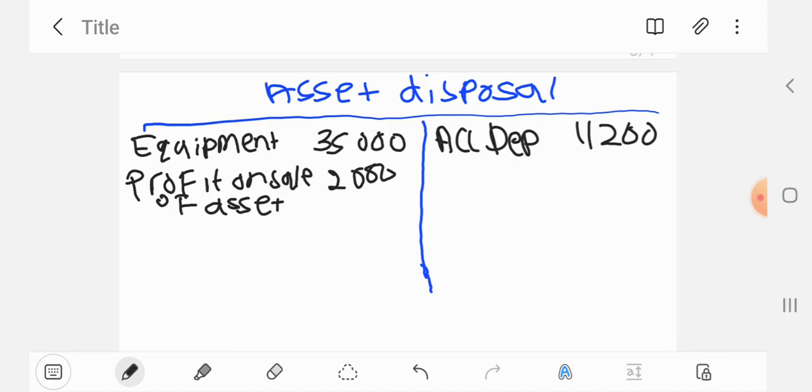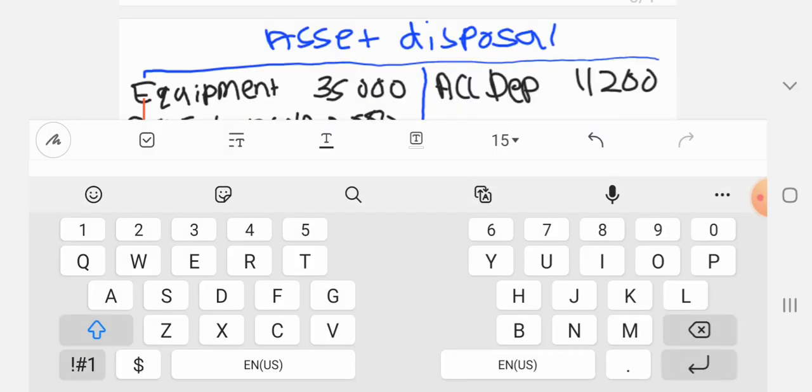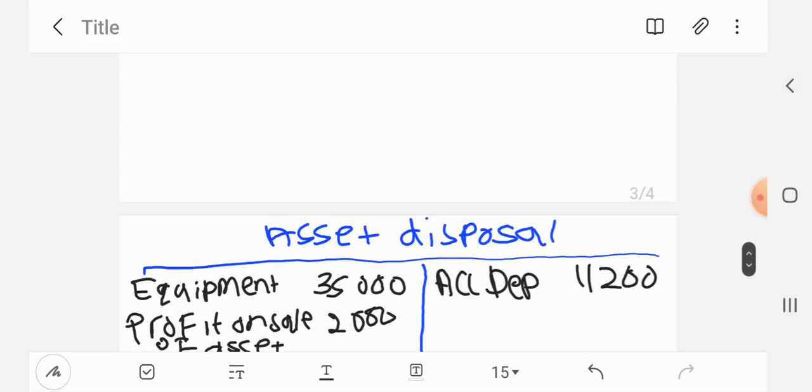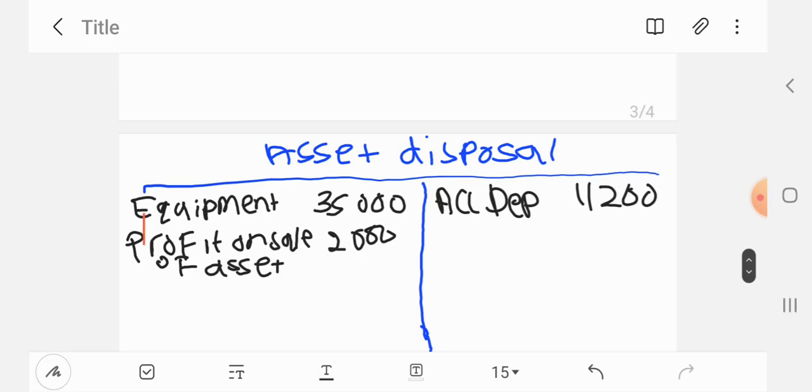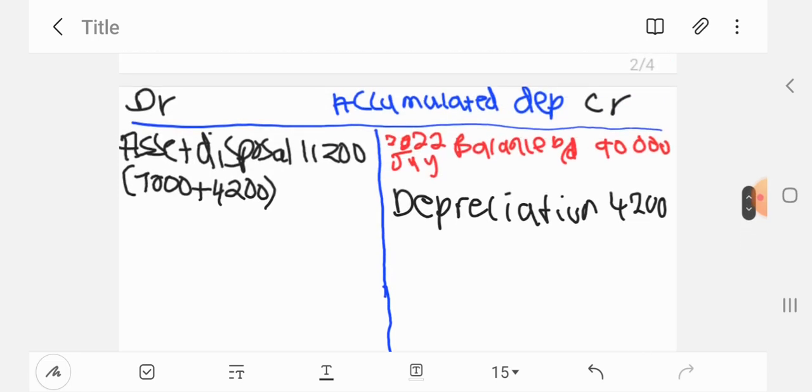So whenever we sell an asset, we need to take out its depreciation on our books. Okay, so that's why we take out all the depreciation on this vehicle that is being sold. So here we are. I hope you are understanding, but yeah, here we are currently. So let's move on.